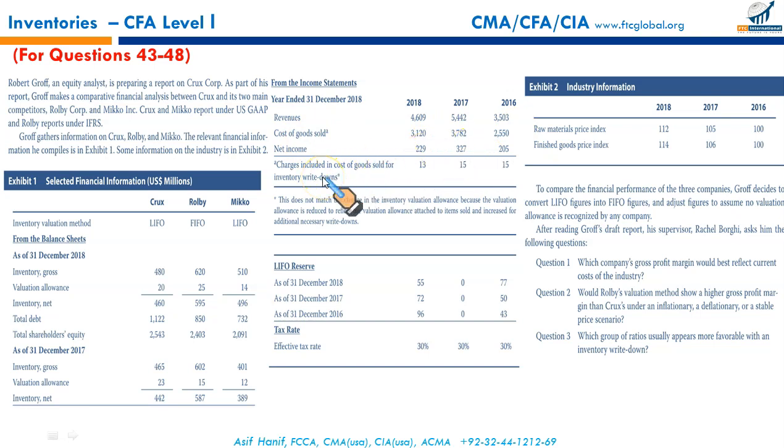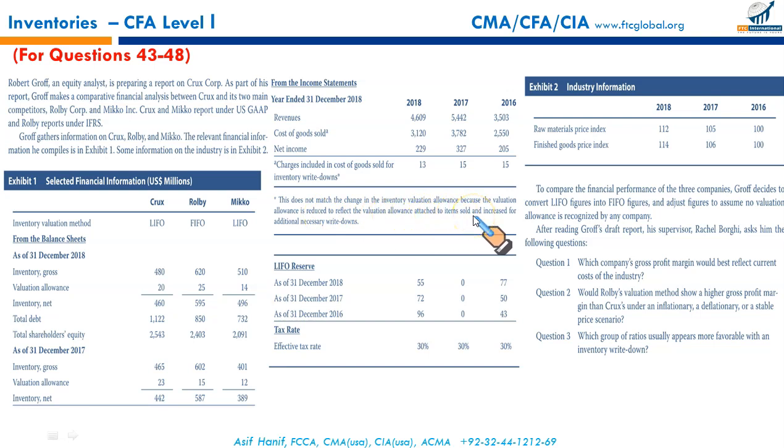There's a very fine point here. It says that cost of goods sold is charged for inventory write-downs. Charge included in the cost of goods sold for inventory write-downs: 13 for 2018, 15 and 15 for 2016. Now this does not match with the changes in the valuation allowance here. 20 to 23, the difference is 3, whereas the charge is 13. Now this is the reason. This does not match the change in the inventory valuation allowance because, important point, the valuation allowance is reduced to reflect the valuation allowance attached to the item sold.